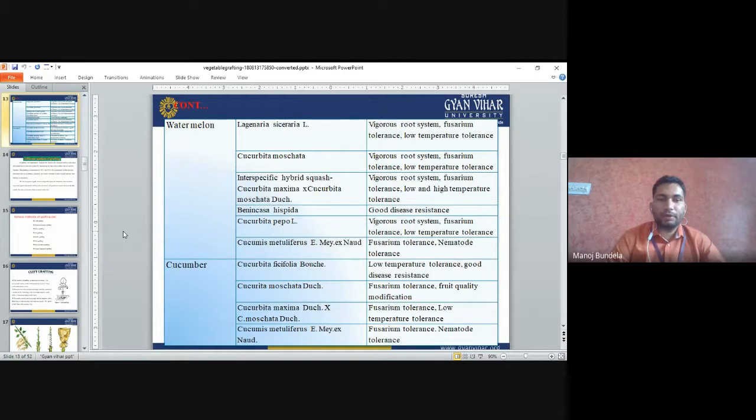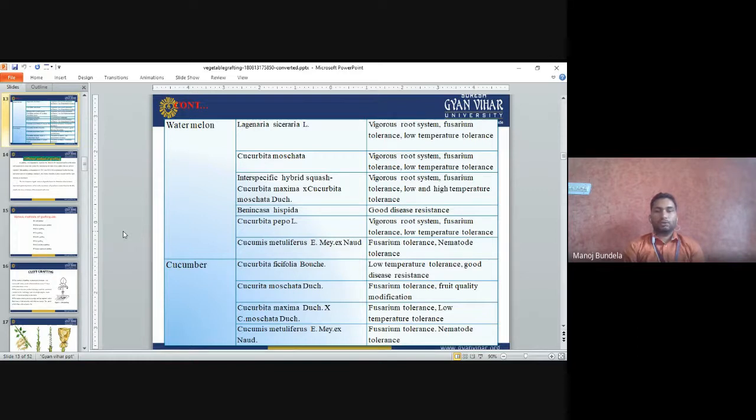Cucumis metuliferus has Fusarium tolerance and nematode tolerance. Now for cucumber: Cucurbita ficifolia can be used in cucumber. It has low temperature tolerance and good disease resistance.